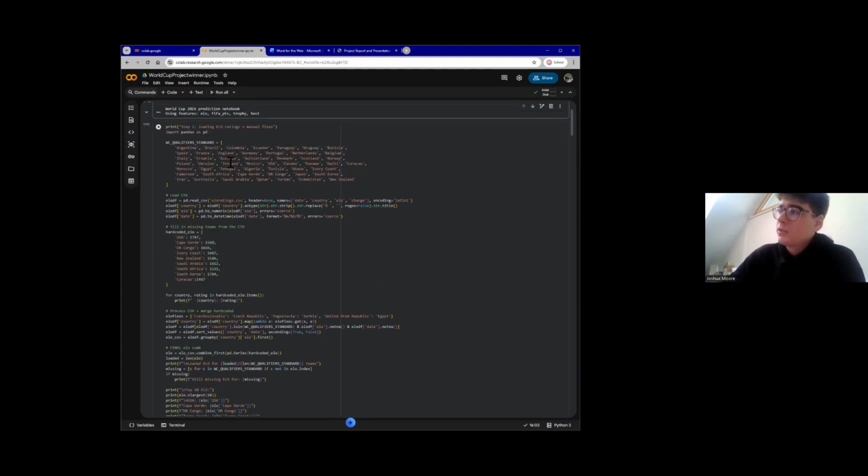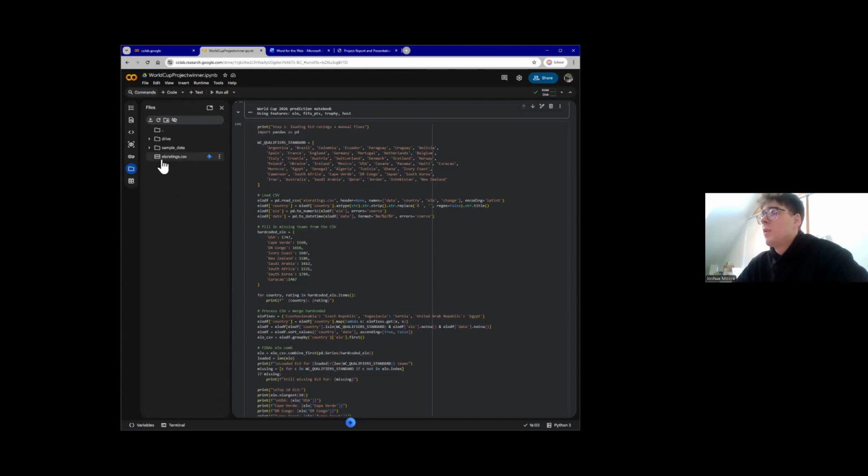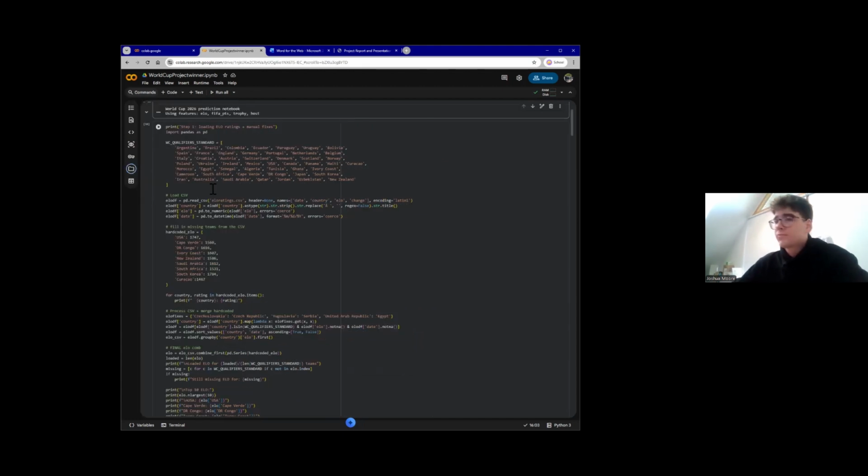We import our country ELOs, which is kind of like a combination of the players to give a score in comparison to all the other countries. We use our CSV file off Kaggle, which is called eloratings.csv, as you can see in here. We have this imported. Now, our first challenge was we were missing a handful of countries' ELO ratings from the CSV file. We solved this by combining two sources of ELO.